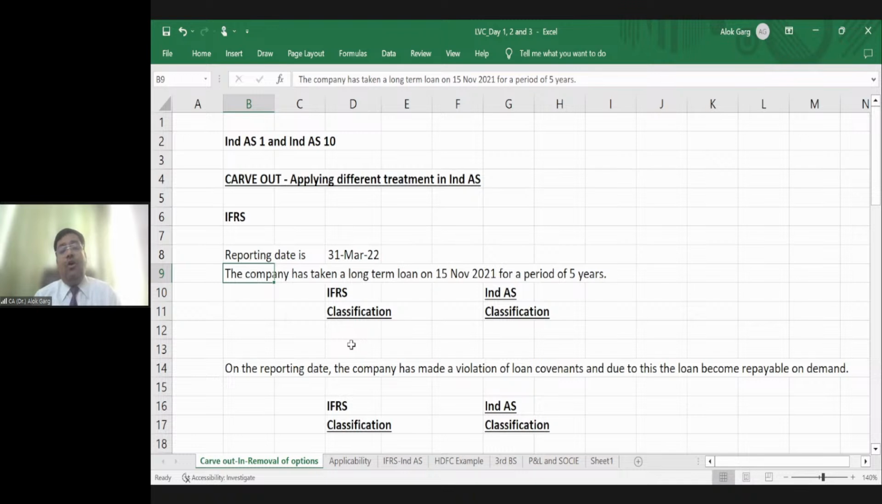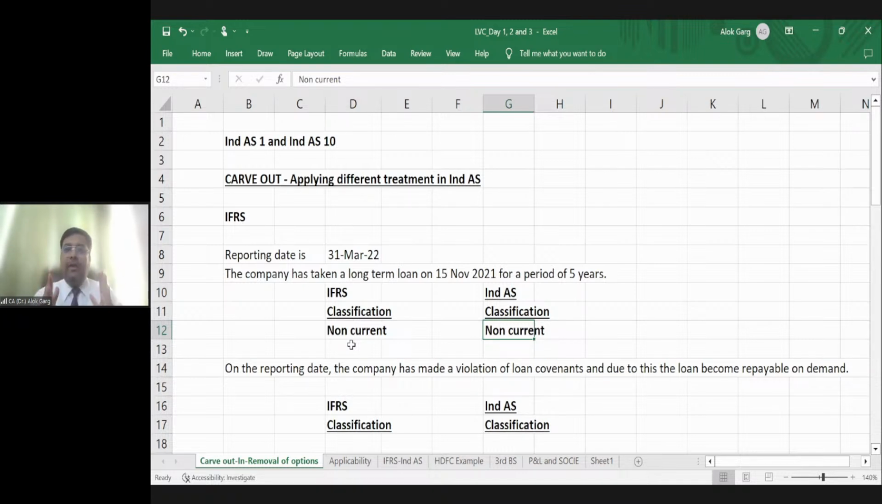So friends, on 31st March 22, how much period is going to be there? How much period is left? So it's approximately 4 years and 7 months. So what is the classification in IFRS for this kind of loan? Of course, non-current classification will be there. In Ind AS, this loan will be classified as non-current. In accounting standard, this loan will be classified as non-current, right?